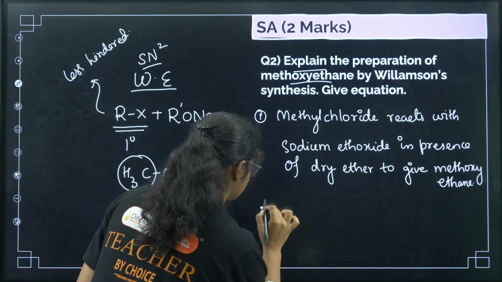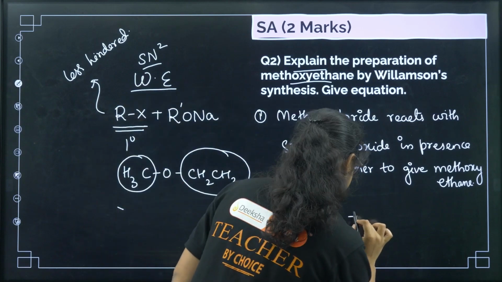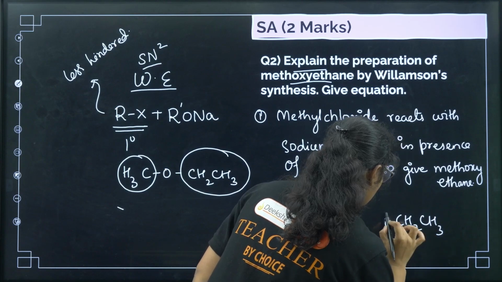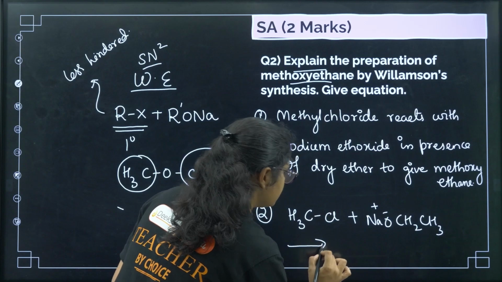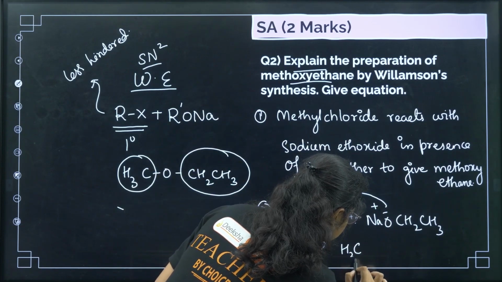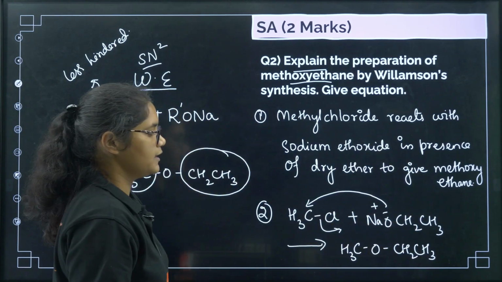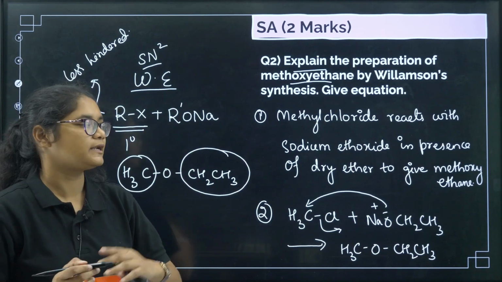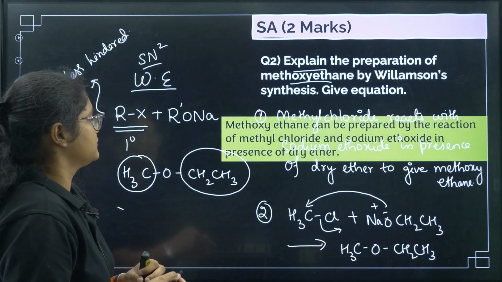Next you have to write the equation. So you have CH3Cl plus CH3CH2O minus Na plus. Clear? Now this one will attack on this one, this bond will go out, so I'll get CH3OCH2CH3. This will be the method of preparation. 1 mark, 1 mark. You will get 2 marks if you write it in words and then explain it in terms of reactions.